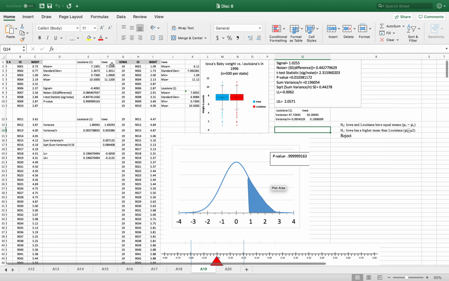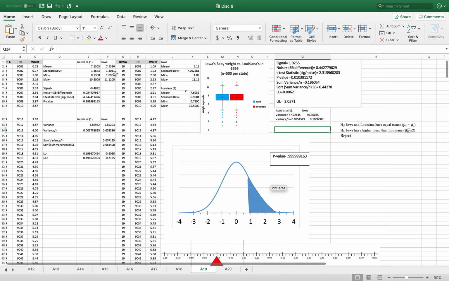For Iowa, my mean was 7.5396, and my mean for Louisiana was 7.1305. So as you can tell, Iowa was already higher. Standard deviation for Louisiana is 1.3673. The minimum was 0.73, and the maximum was 10.5.